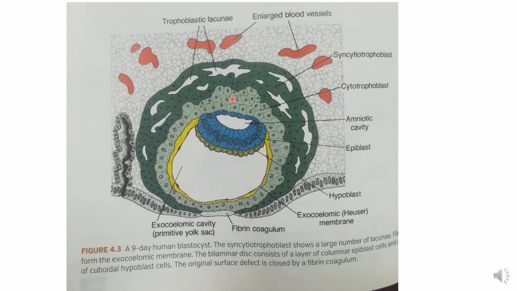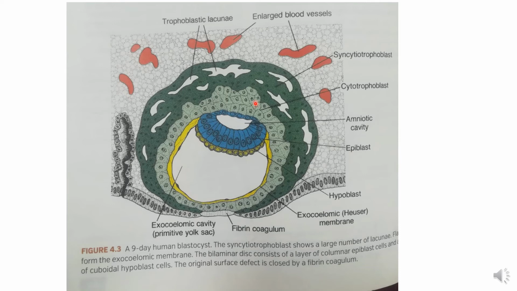Now it divides by mitosis and develops a new layer around it, the syncytiotrophoblast. But note one point: no cell membrane is present in the syncytiotrophoblast. It is just a nucleated mass of protoplasm, not a regular cell like the cytotrophoblast.